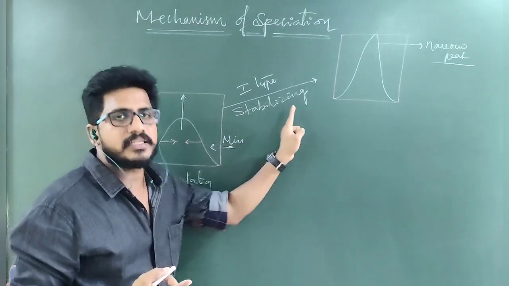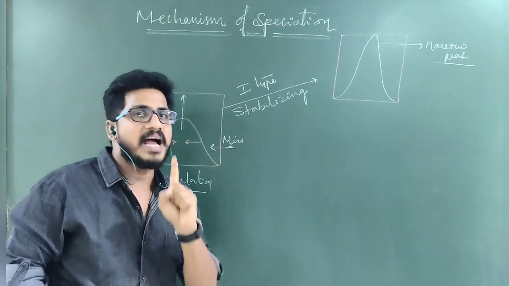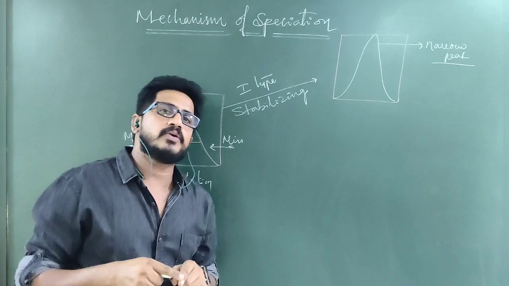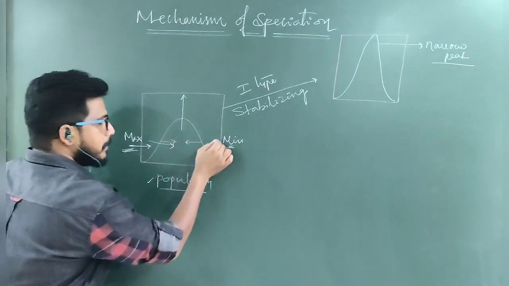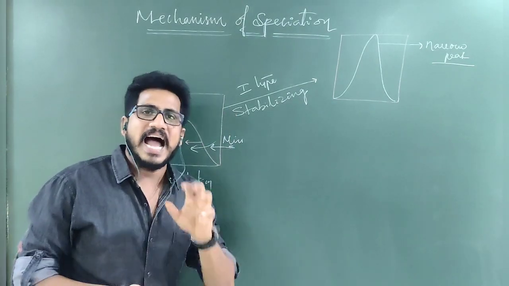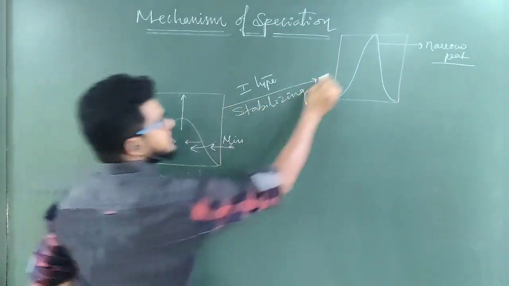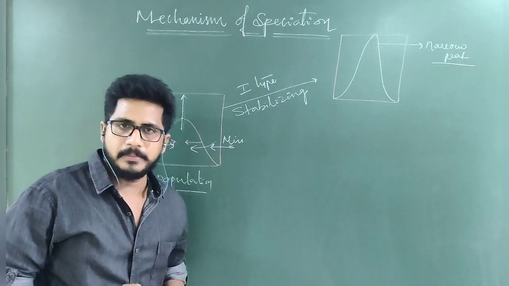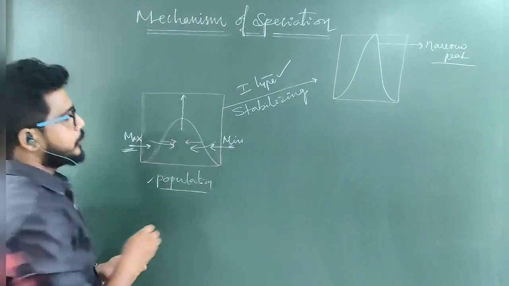So in the stabilizing type of natural selection, which type of species are selecting? Average people are selecting. So what type of people are converted into average? Maximum individuals are also turning into average, minimum individuals are also turning into average. Then in such a selection, the number of individuals with average characters will be increased so that it gets to the peak. Understand? Such a type of selection is called stabilizing selection. This is type 1. Let us see type 2.